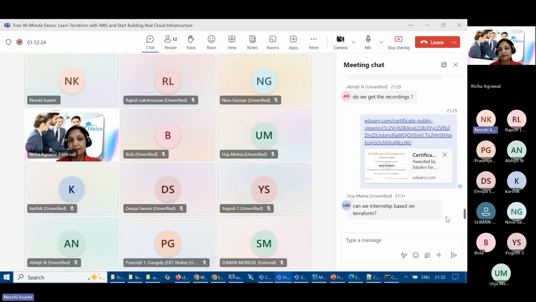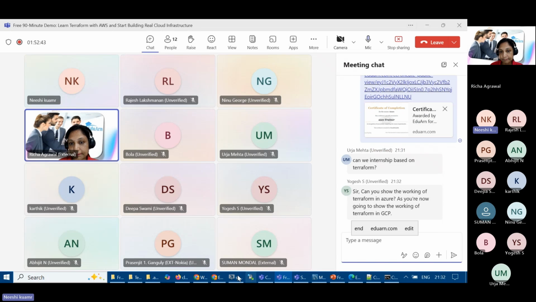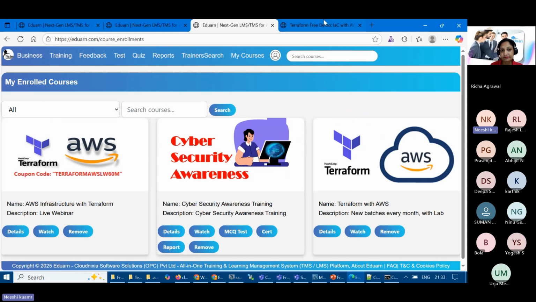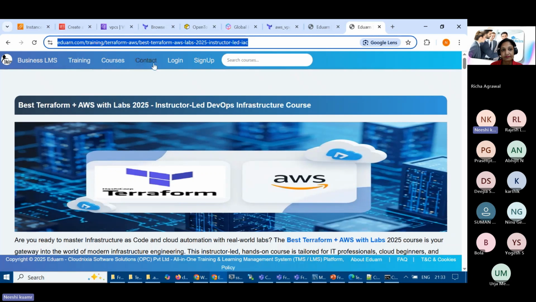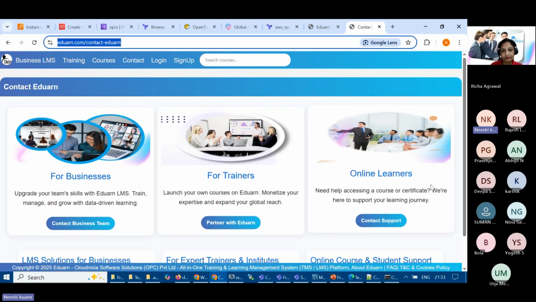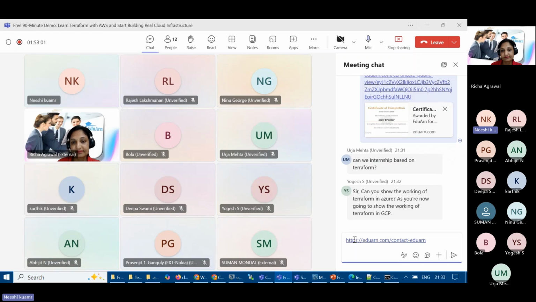Okay, can it be intensive based on Terraform? Yes, you can do it. You can drop an email and I'll be more than happy to help. Kumar, can you please share the email to which anybody looking for an internship kind of thing can send a mail? We have a contact page. In our course contact page, if you go to Eduarn, there are categories for business purpose, training and online purpose, but the contact is the same. So you can refer to that.